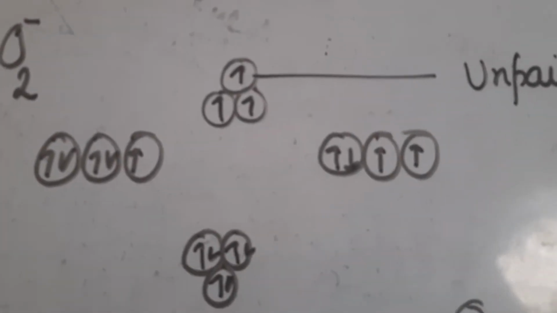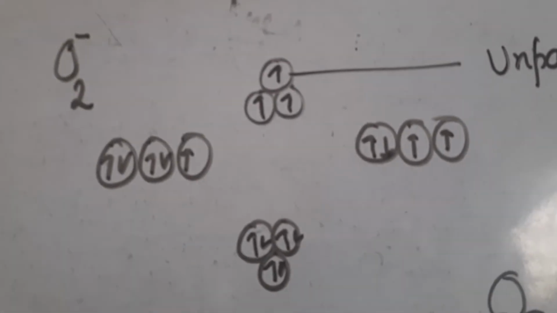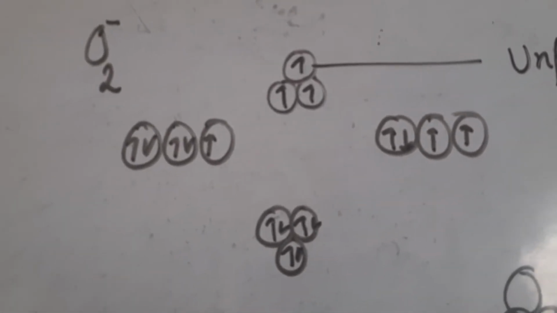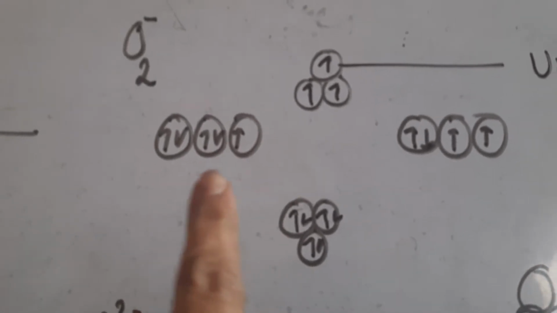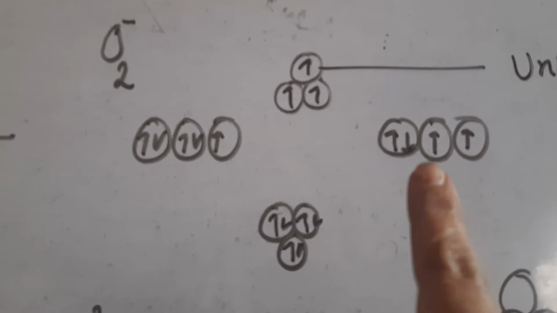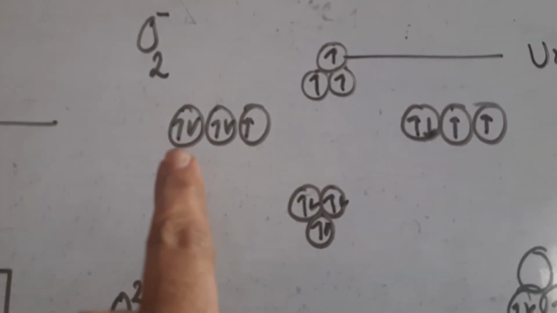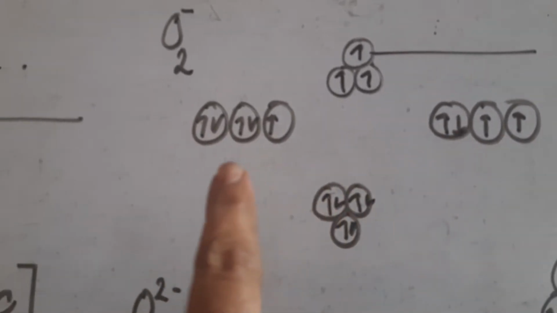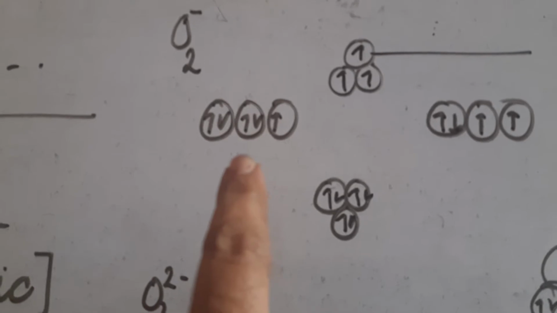See, this is your diagram of superoxide, O2 with 1 negative charge. Here we write one oxygen atom's p orbital electronic configuration, and here another oxygen's. One of these two oxygens carries a negative charge, which means one more electron is present.